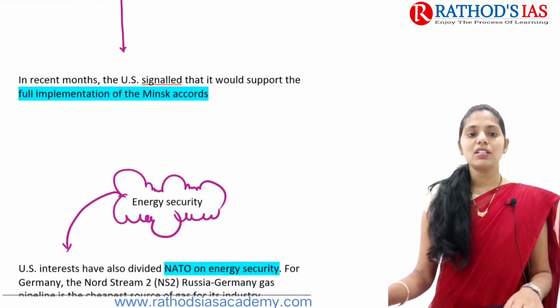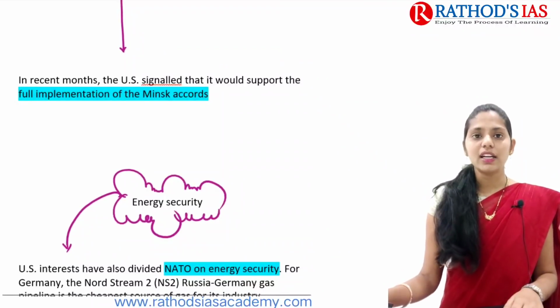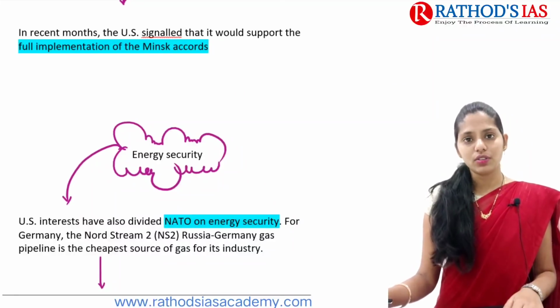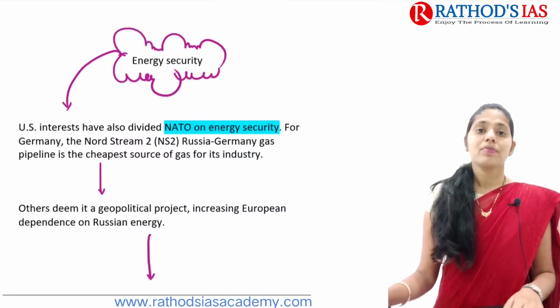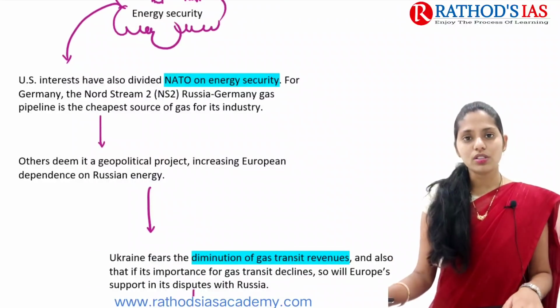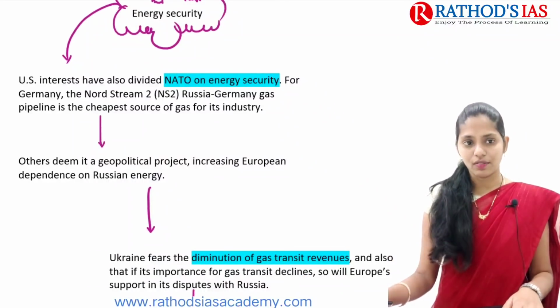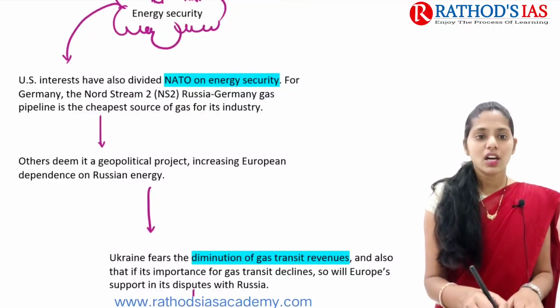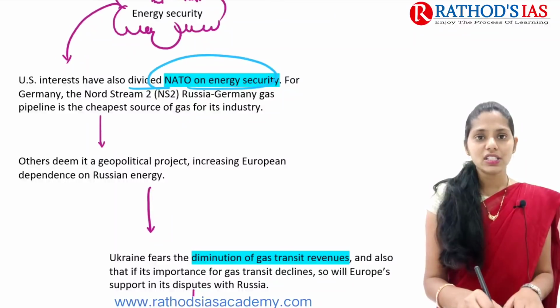But in recent months, what happened? The US signaled that it would support the full implementation of this Minsk Accord. So it is one thing which is not accepted by Russia. If you are talking about energy security, it is also one cause of concern for this Russia-Ukraine conflict. So the US mainly has some interest, and NATO is also divided on energy security.